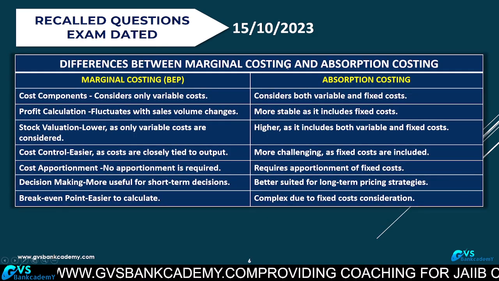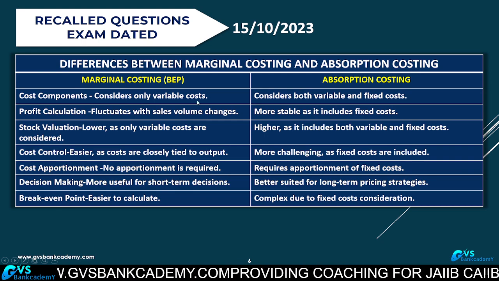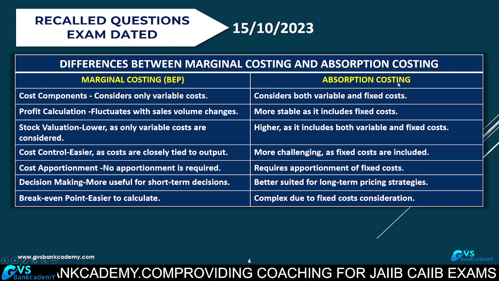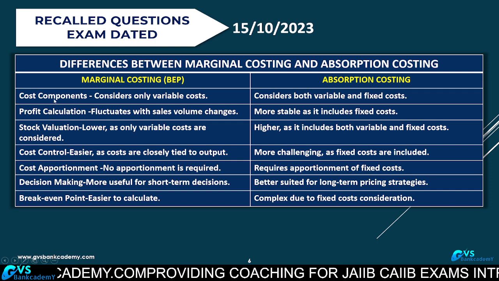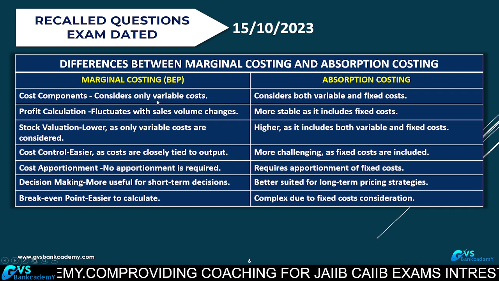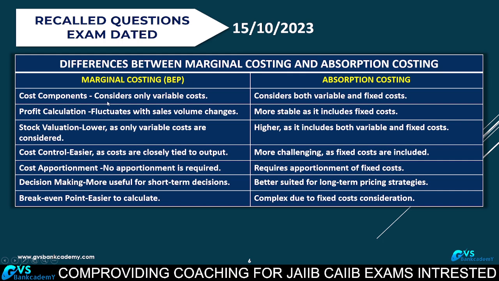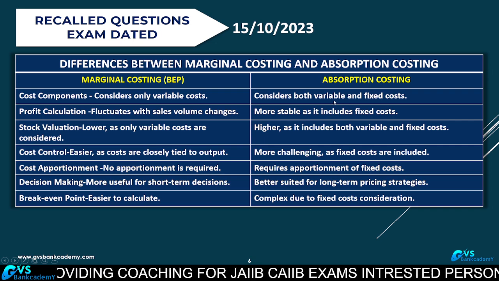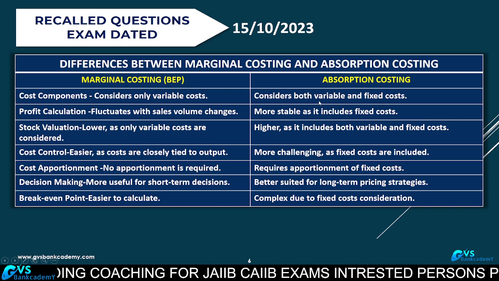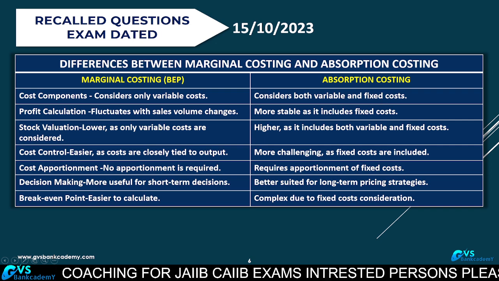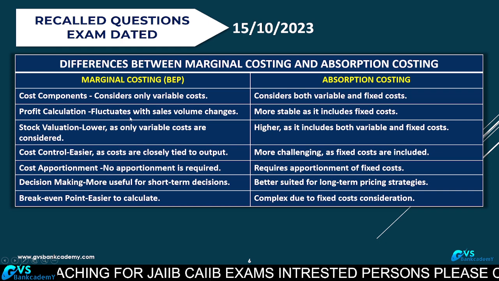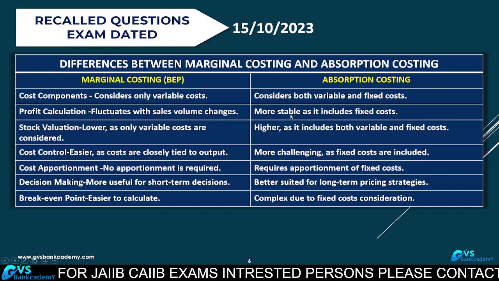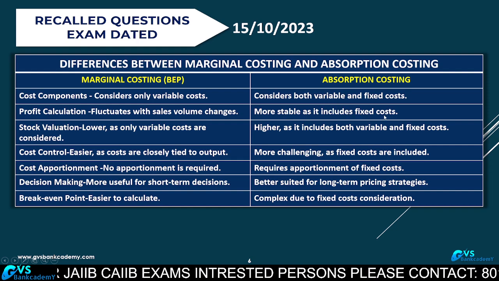Differences between marginal costing and absorption costing. This question is also asked. In marginal costing, only variable cost is taken into consideration, whereas in absorption costing, both variable cost and fixed cost are taken into consideration. Profit under marginal costing fluctuates with sales value changes. Under absorption costing, profit is most stable because fixed cost is also taken.